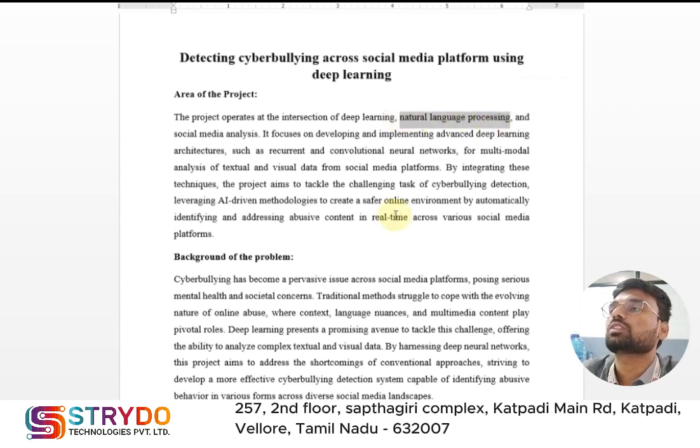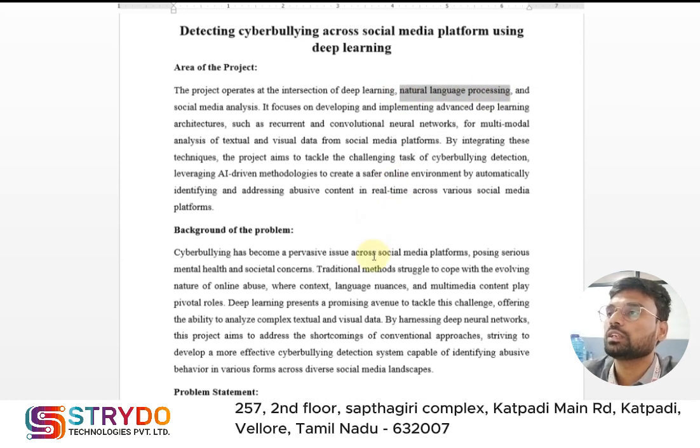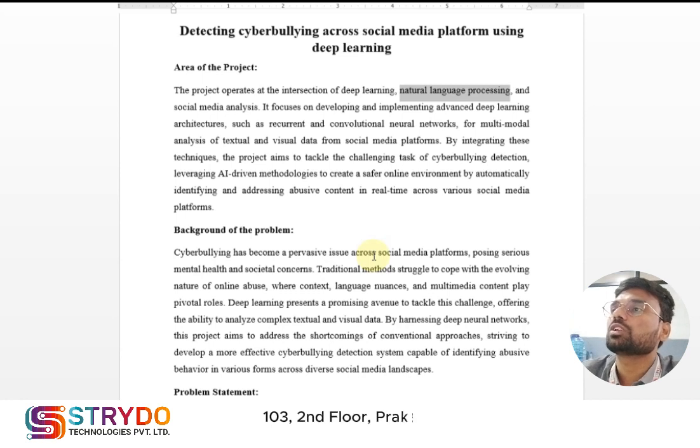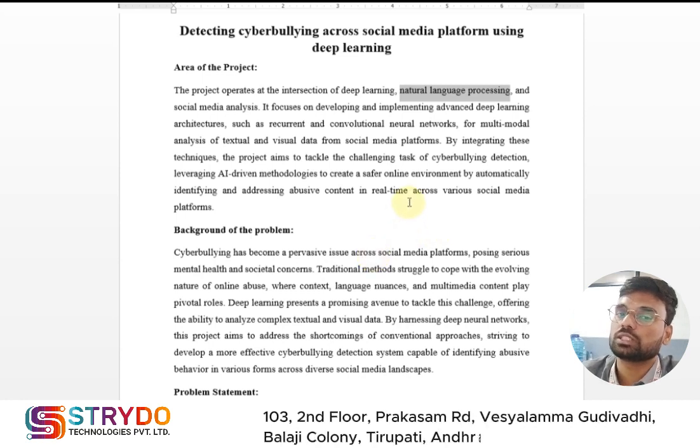Here we give the input and train the machine with some words which are bullying or not bullying. Based on those words it will conclude that these words come under the bullying concept, and these words come under the not bullying concept.